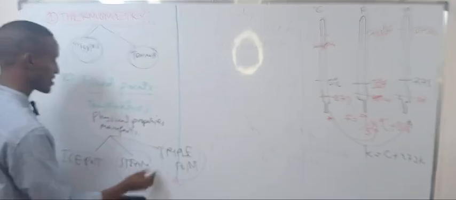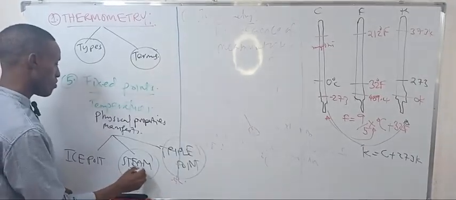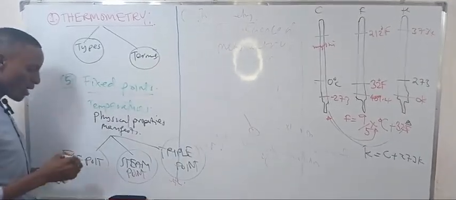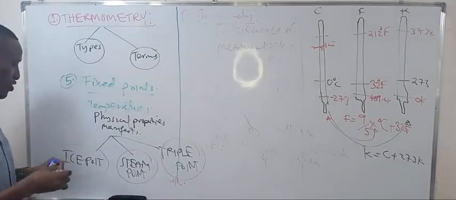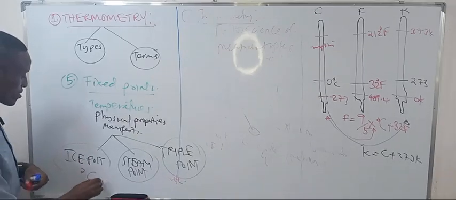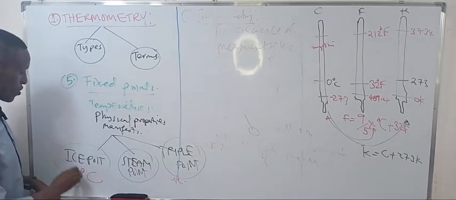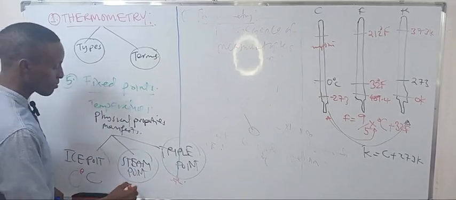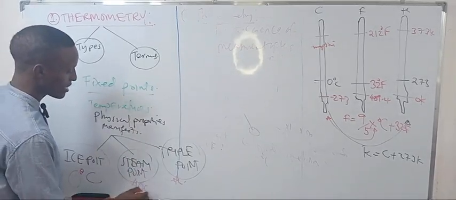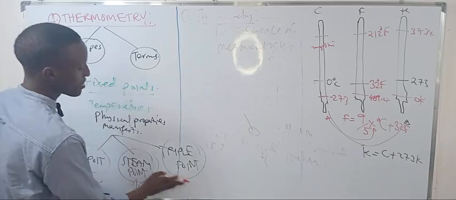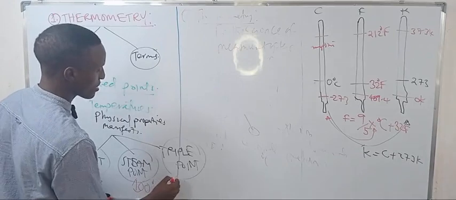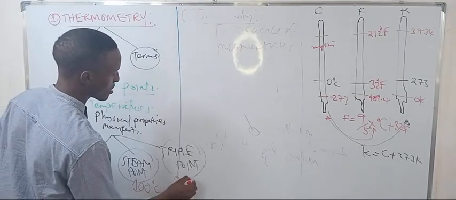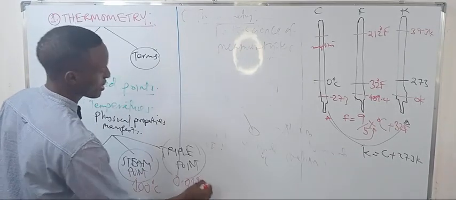The ice point is obtained at 0 degrees centigrade. The steam point is obtained at 100 degrees centigrade. The triple point is obtained at 0.01 degrees centigrade.